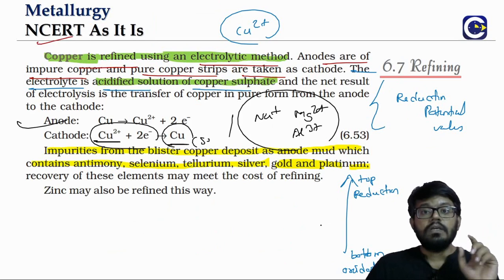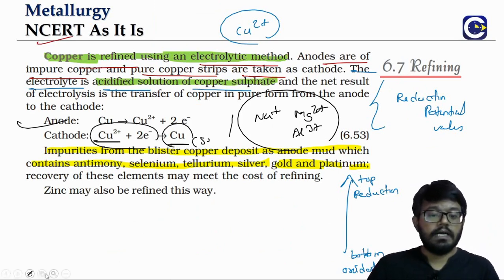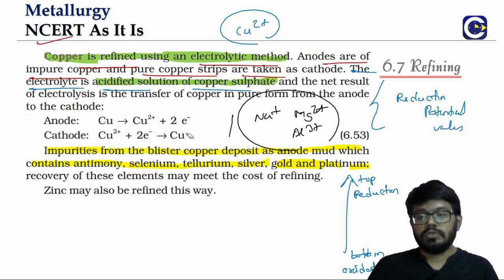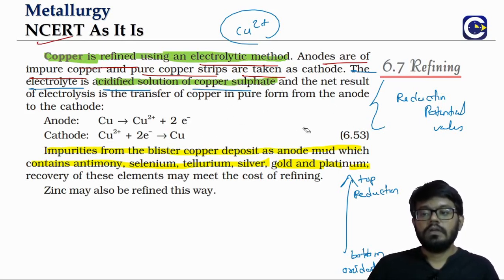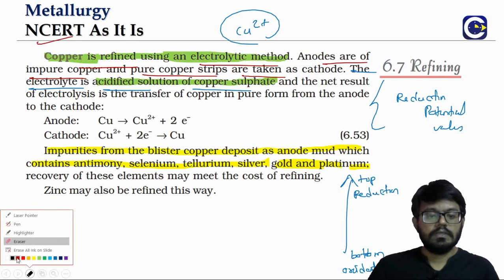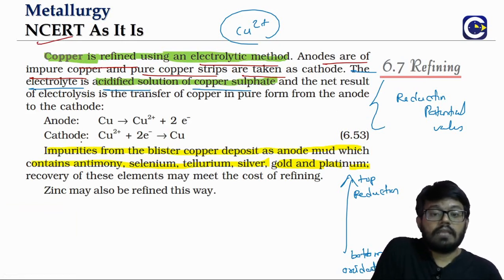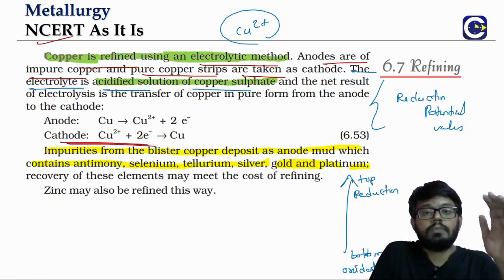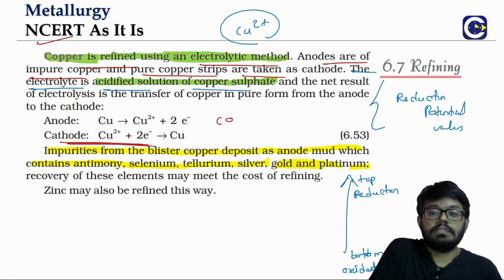So these are the two reactions. What happens at the anode? Copper will come into the solution by forming what? Cu2+ ions. At the cathode, from the solution, the Cu2+ ions will get reduced. So this is what? This is the oxidation, and this is what? This is the reduction.